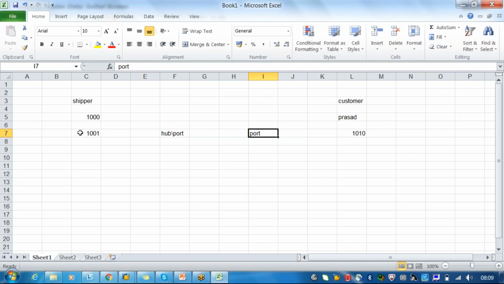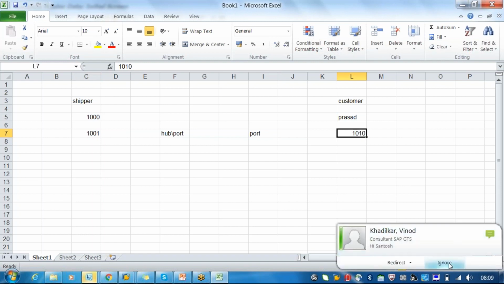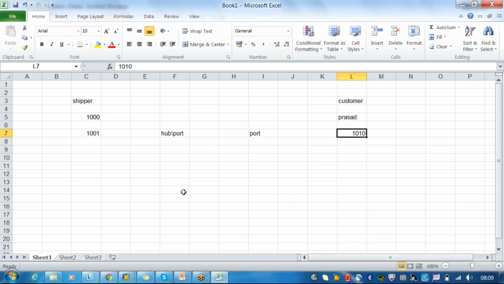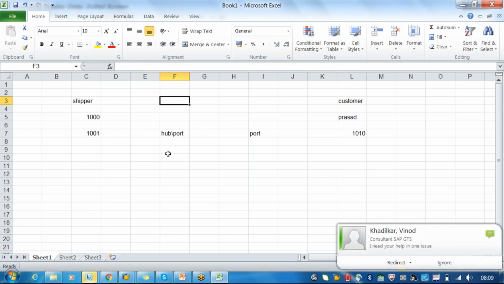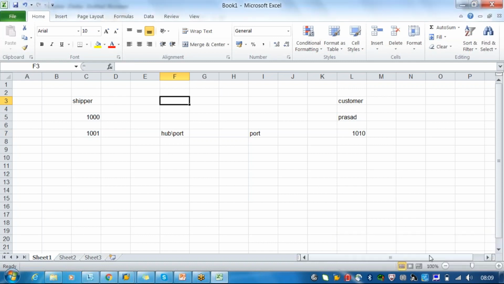From here to here, the customer says, I want the delivery immediately, so then you will go with air cargo. Or if the customer says, I don't have any problem, the delivery can happen after 1 week, then we will go with the ocean cargo. In whatever the scenario, we will always go with the cheapest one.